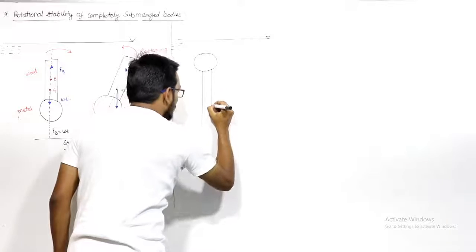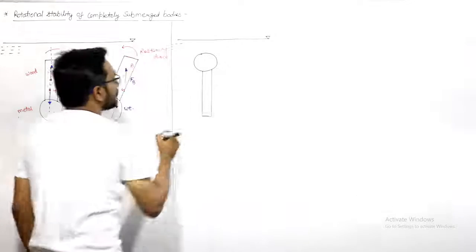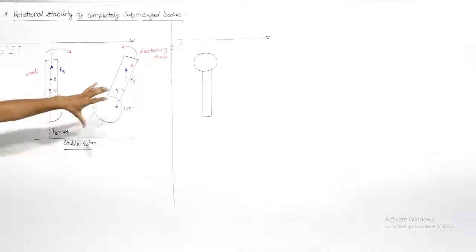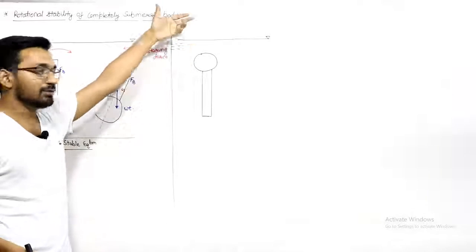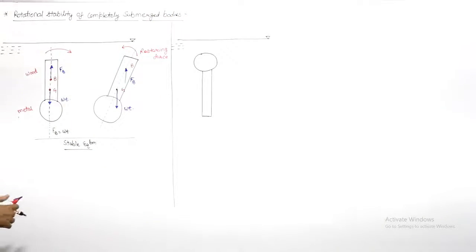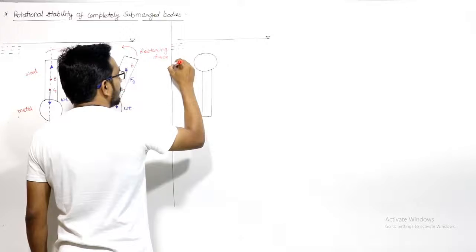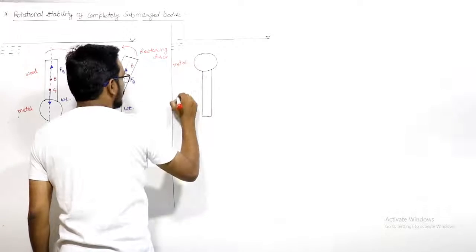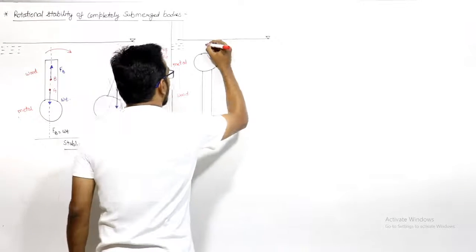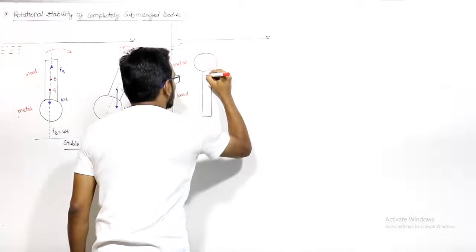This is the body which is inside the fluid, let us say. It is the same body, but just I put metal above and wood in the downward direction. So this is the body, this is metal, this is wood, and this is the initial axis of this body.